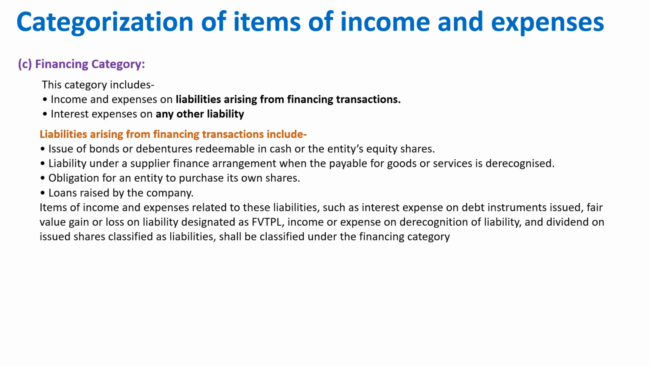Items of income and expenses related to these liabilities, such as interest expense on debt instrument issued, fair value gain or loss on liability designated as fair value, income or expense on derecognition of liability, and dividend on issued shares classified as liabilities shall be classified under this finance category. Again, I would suggest that whatever you do for cash flow statement, whatever items you consider for finance category or cash flow from financing activities, the same applies here, right? Only difference is that there you are reporting which are in cash in nature. Here you will be reporting cash plus accrual both together.